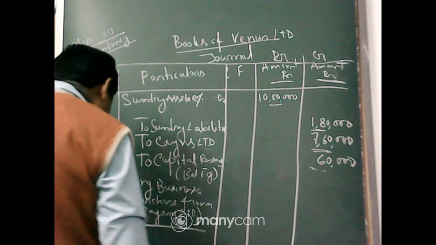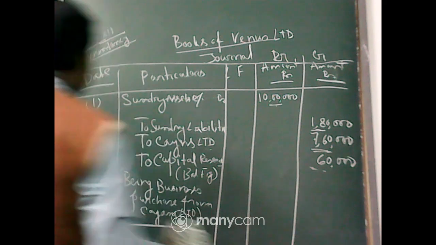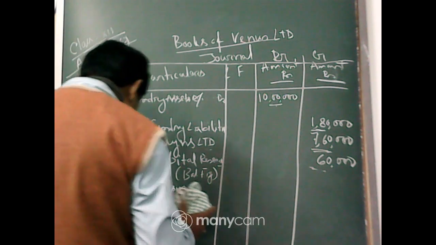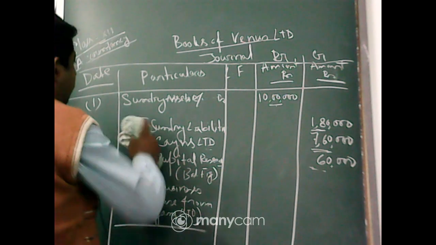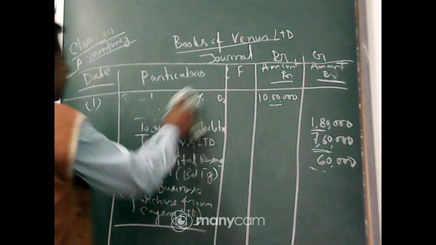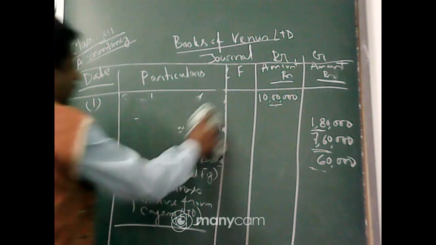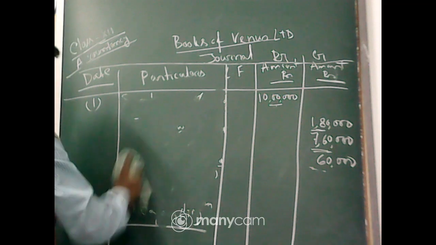Now, what will be the second entry you have to pass? Now you have to issue the debentures. As there is a shortage of space, I am rubbing this.